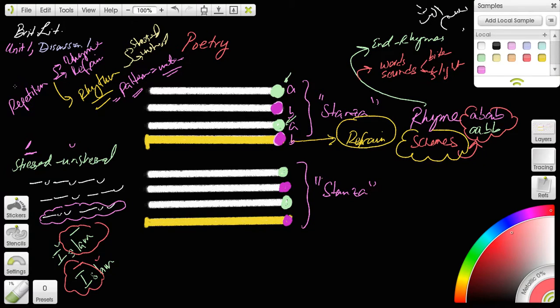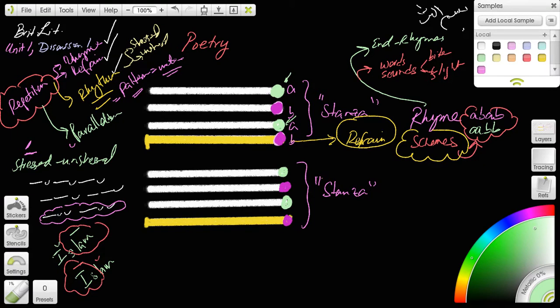Okay, so all of this is repetition that is used rhetorically. Examples of repetition are rhyme, refrain, and rhythm created by a certain meter, by stressed and unstressed syllables. There are other ways of repetition, and that is parallelism. So here's another example, parallelism.